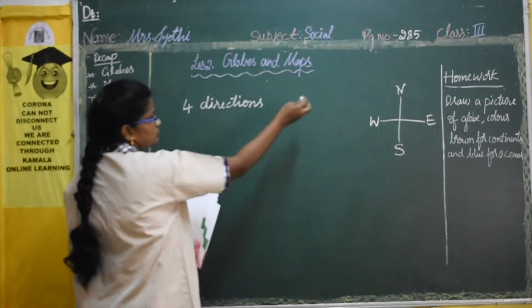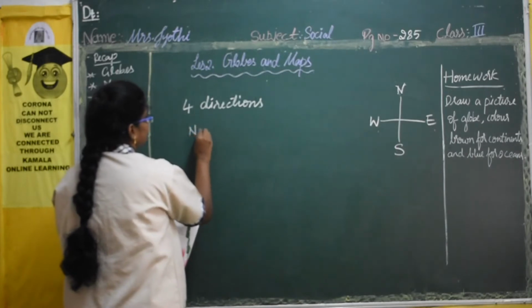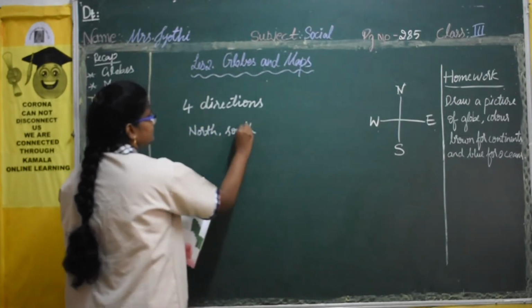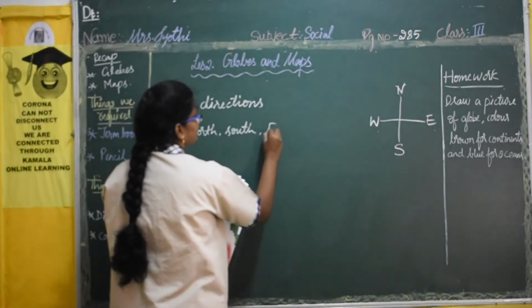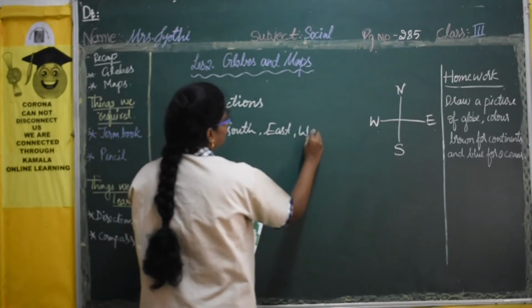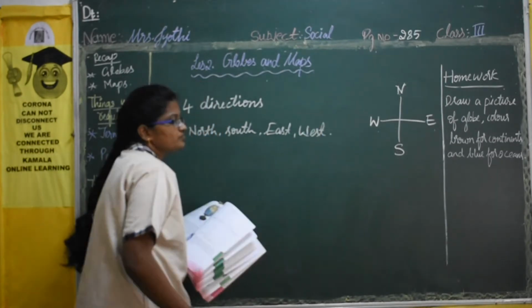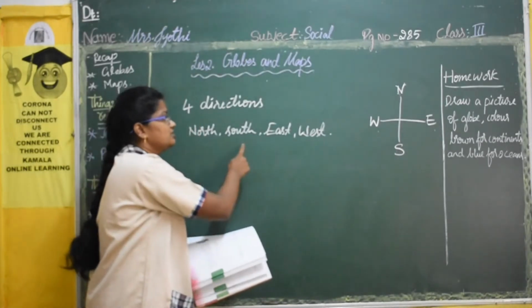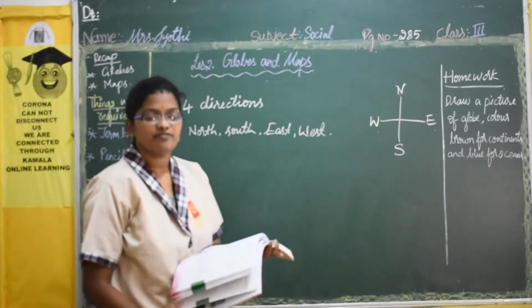So they are north, south, east, west. So there are 4 directions. Those are north, south, east and west.